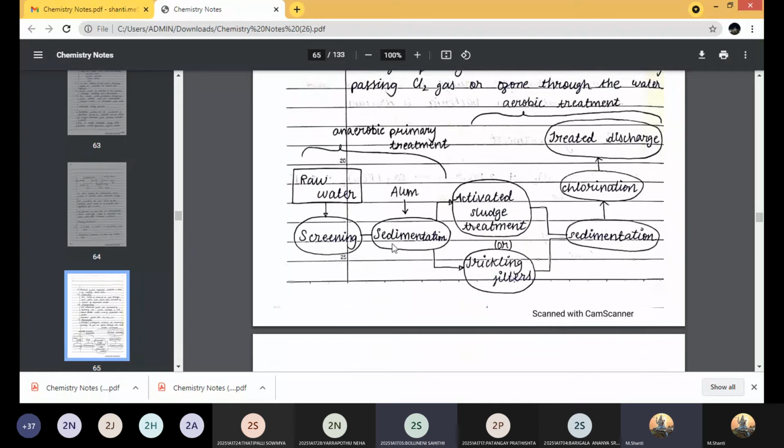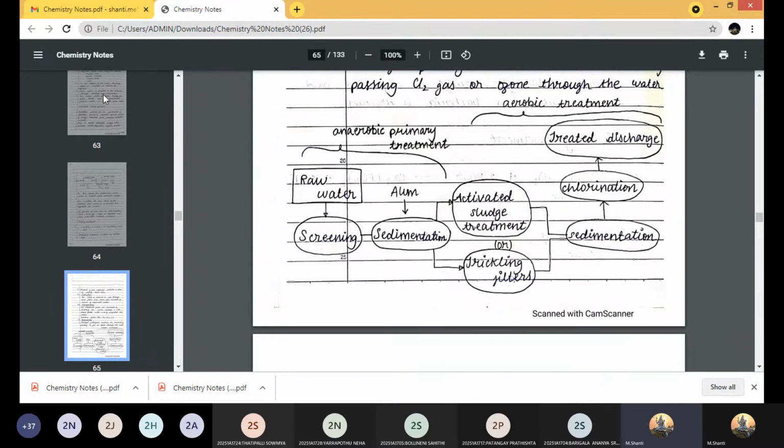So this is the kind of chart you can use to represent the sewage water treatment. Screening, sedimentation, and sedimentation is a primary treatment. Then you have secondary treatment.